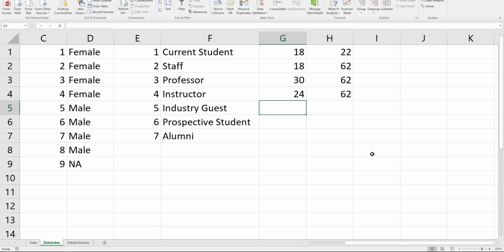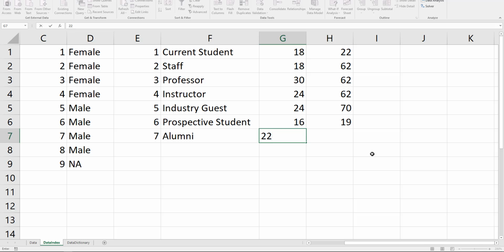Industry guest. Now, this could change quite a bit. We certainly could have 16-year-olds come in and talk about their experiences. But what we're looking for here is people that have established themselves. So in here, I'm going to put 24 again. And this time I'm going to bump it up to 70 because you could have people coming in and telling their stories and such. Prospective student, let's put 16 to, let's put 19 there just for fun. You could have some students that didn't go to college right away, had a gap year especially, and such. Alumni, now you want this to be at least the age of the maximum of your students.